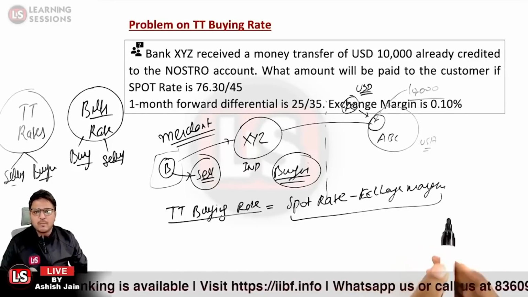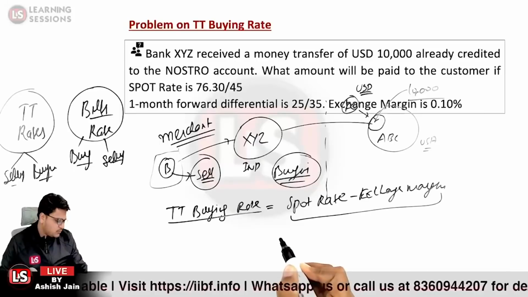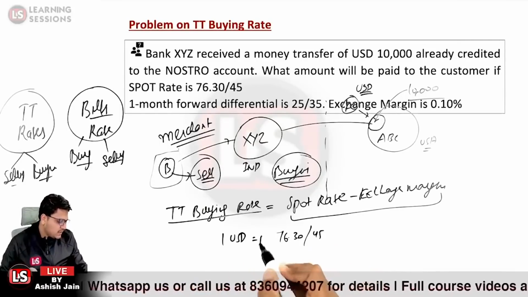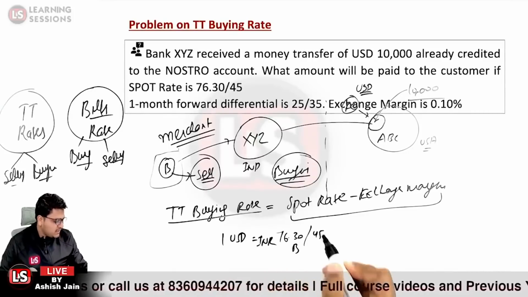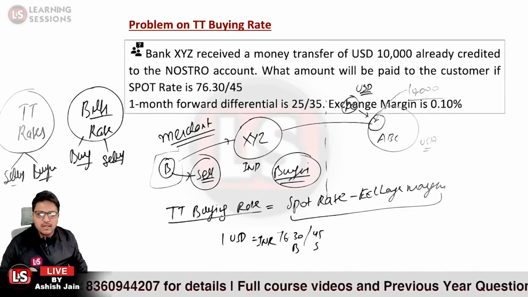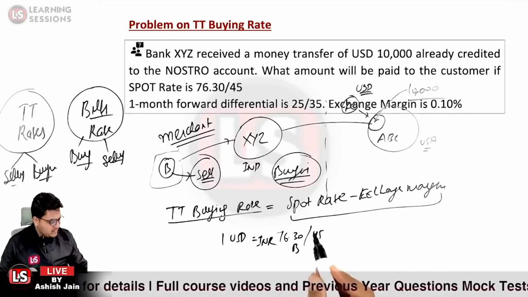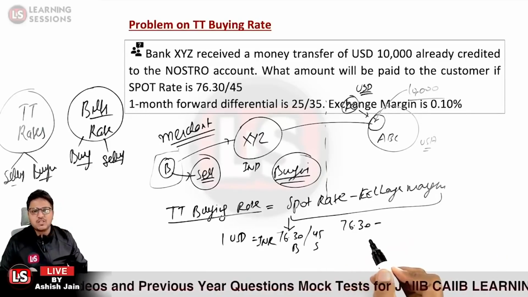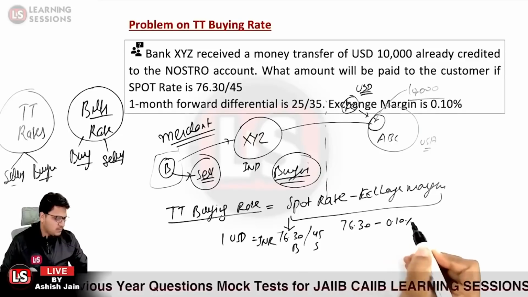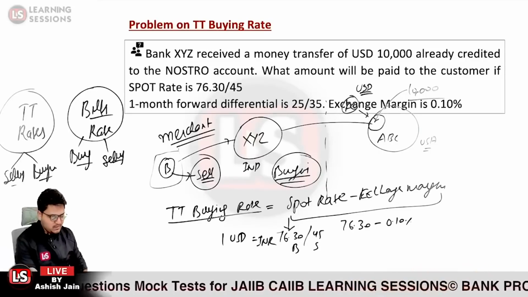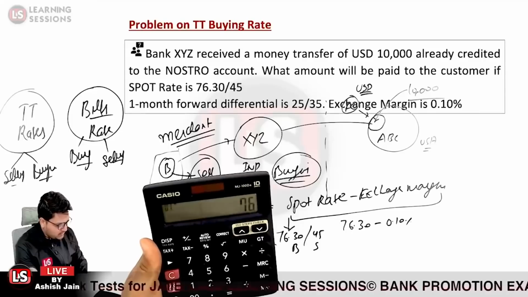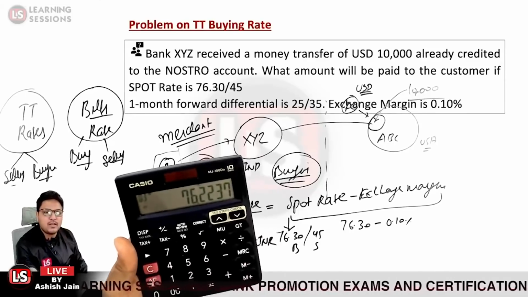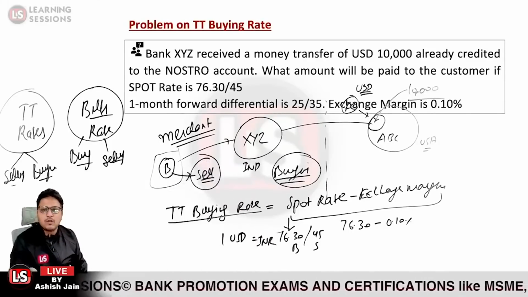Now what rate shall be quoted? The spot rate is given as 76.30 / 45. Now 1 USD is equal to INR 76.30, which is the buying rate, and 76.45 is the selling rate. We will be considering the buying rate over here. So 76.30 minus the exchange margin. The exchange margin is 0.10%. So it will be 76.30 minus 0.1%, and that is equal to 76.2237.